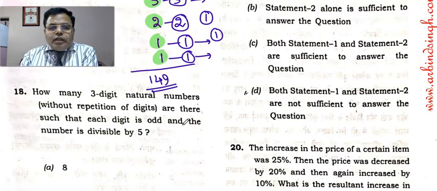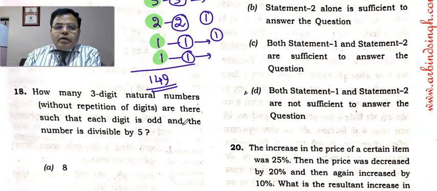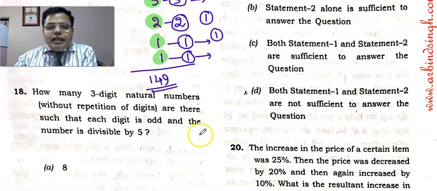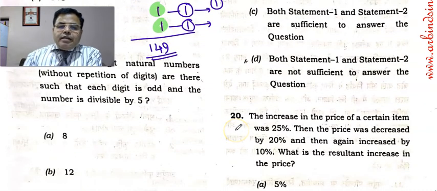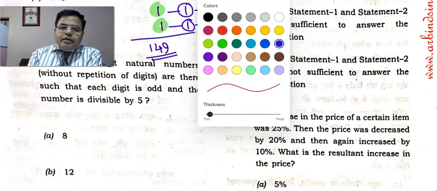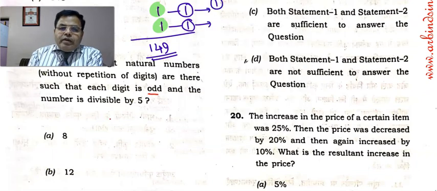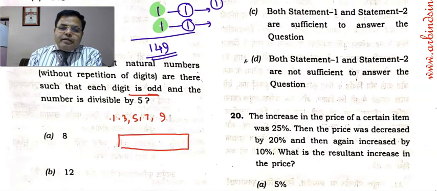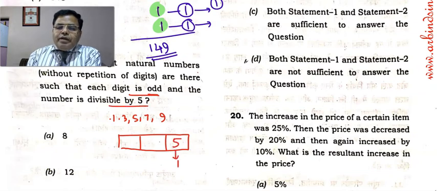Here is another question. How many 3-digit natural numbers without repetition of digits are there such that each digit is odd and the number is divisible by 5? It means we have to make a 3-digit number using only odd digits, that is 1, 3, 5, 7, 9. And since it is divisible by 5, the unit place digit must be 5. That is the only one way to do this.